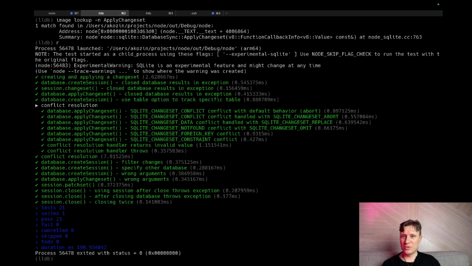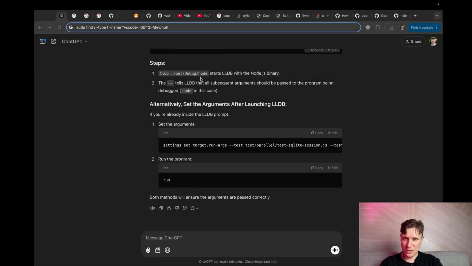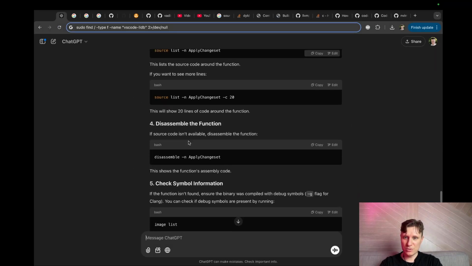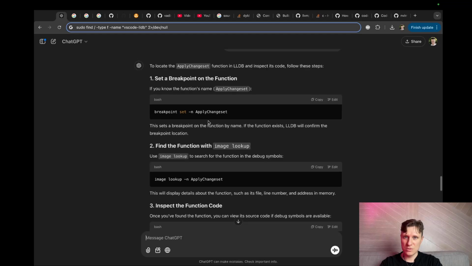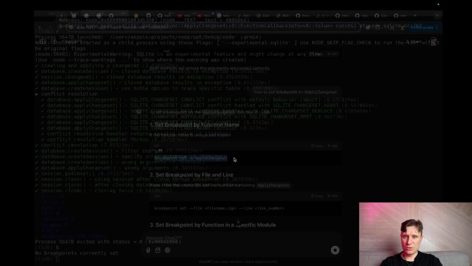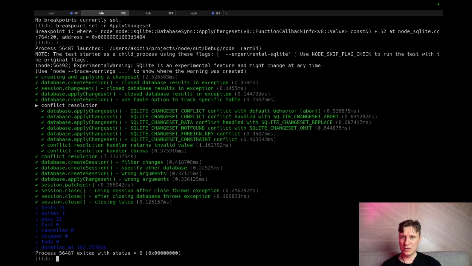We ran, but we didn't hit the breakpoint. That's unfortunate. No breakpoint. Why no breakpoints? I haven't put the breakpoint. Hold on a second. How to put a breakpoint? Image lookups. How to put a breakpoint on apply change set? Like this. Okay, run. No breakpoint was hit.